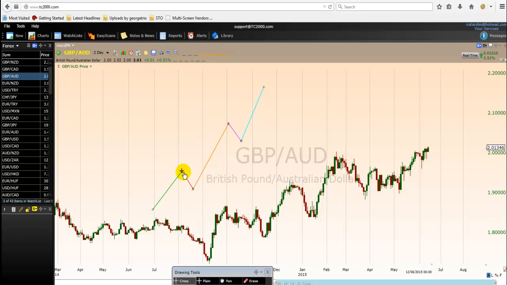So the corrective waves are the waves that are going in the opposite direction to the trend. The second wave is not going in the direction of the trend, so it's a corrective wave. The fourth wave is not going in the direction of the trend, so it's a corrective wave. But when we are talking about the Elliott wave extension, the waves that are likely to be extended are the motive waves: first wave, third wave, and the fifth wave. Now, ladies and gentlemen, let's go on to clarify this once and for all.